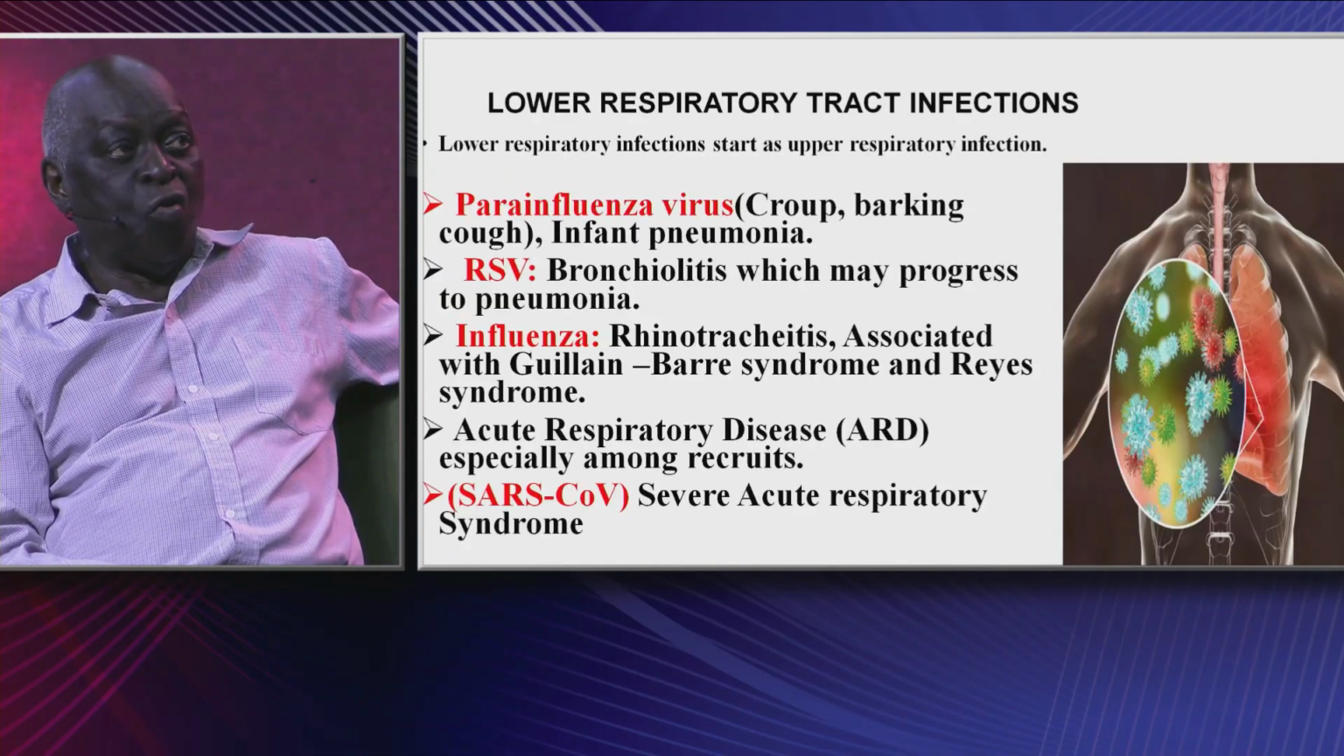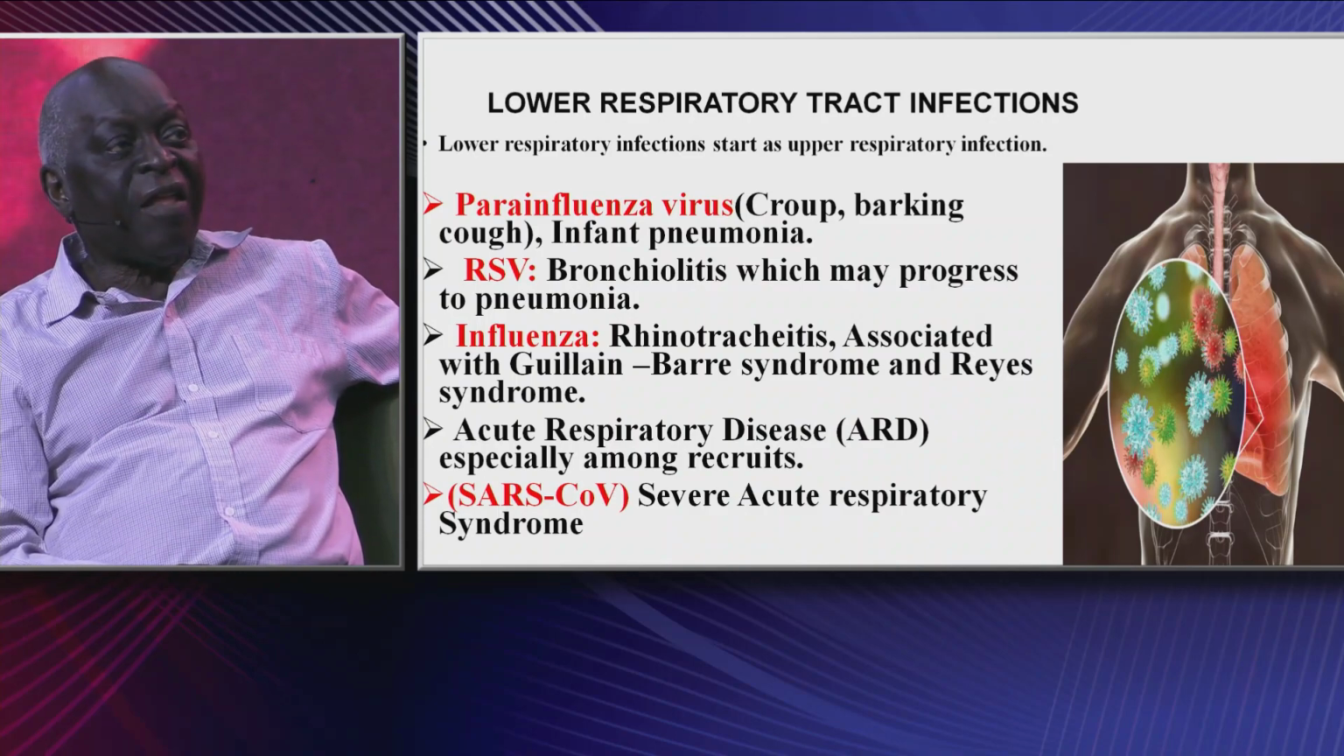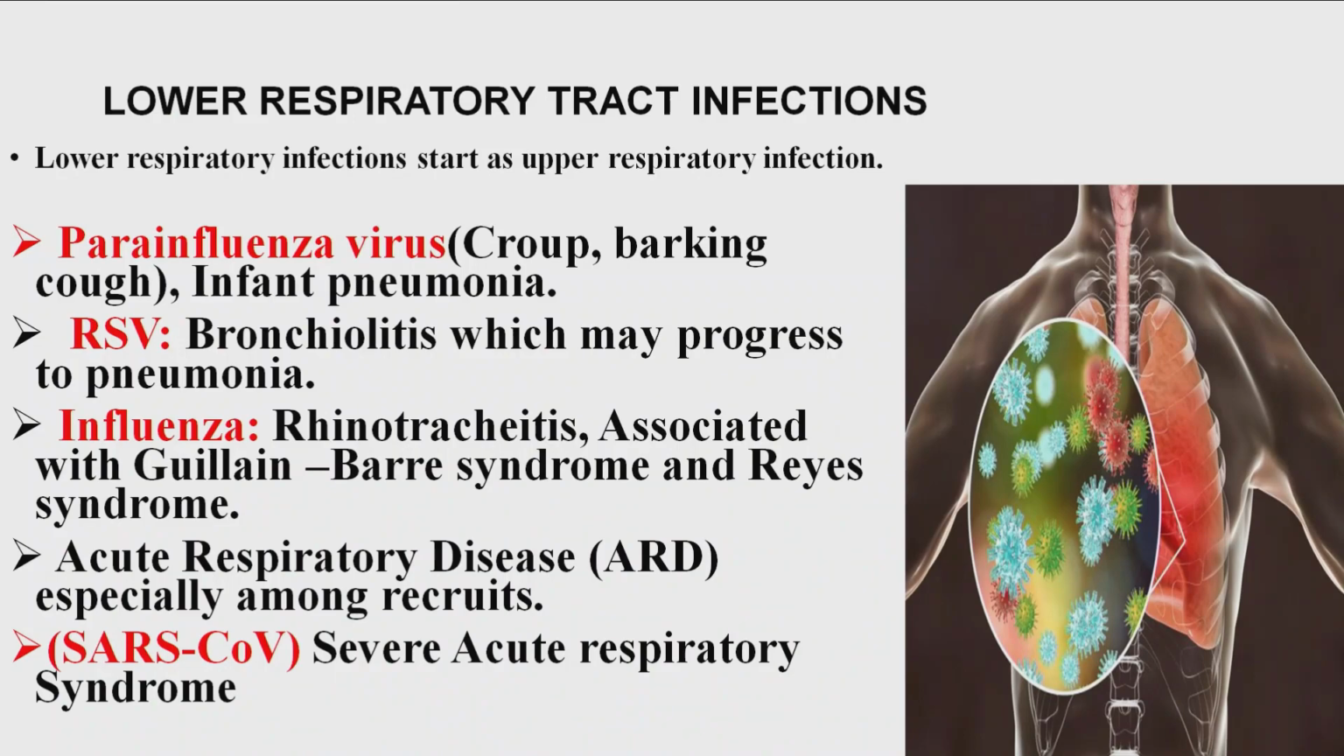Let's see the next group, lower respiratory tract infection. Lower respiratory tract infection normally starts as respiratory infection, as upper respiratory. That, of course, is understood. Influenza virus is the major cause here. It's the cause of croup, barking cough, very, very common in the pediatric world.